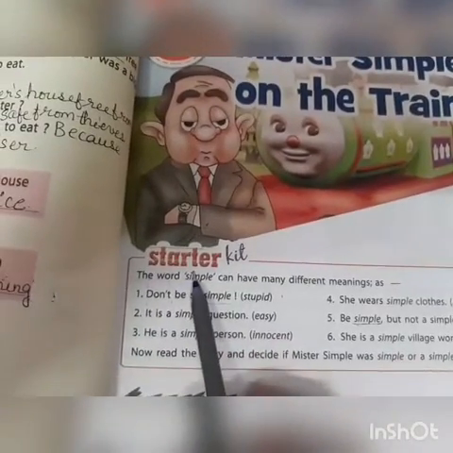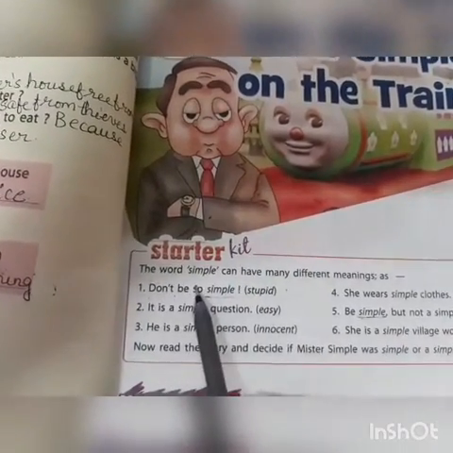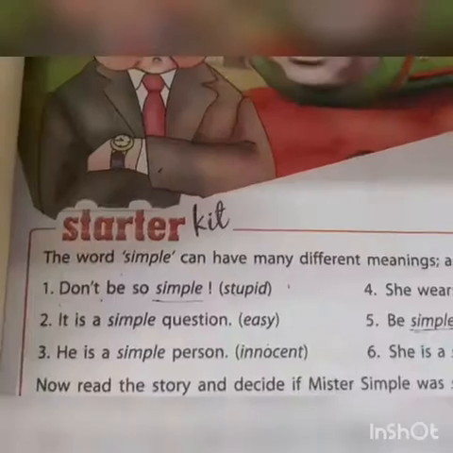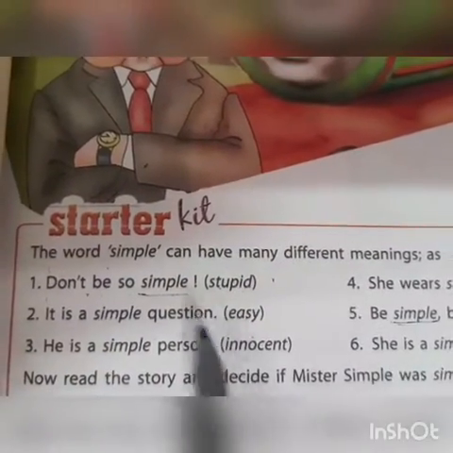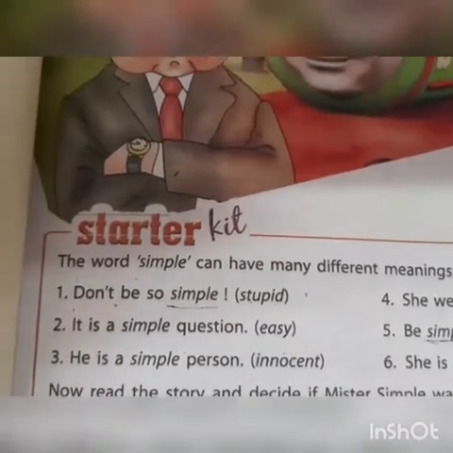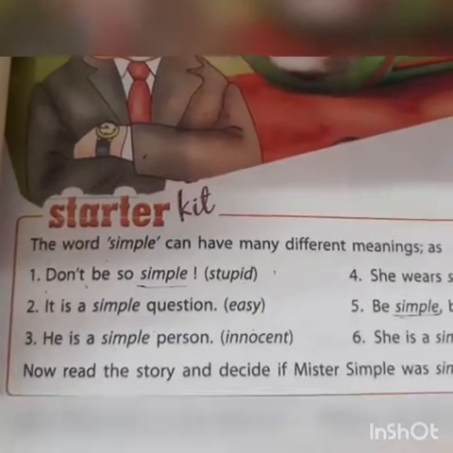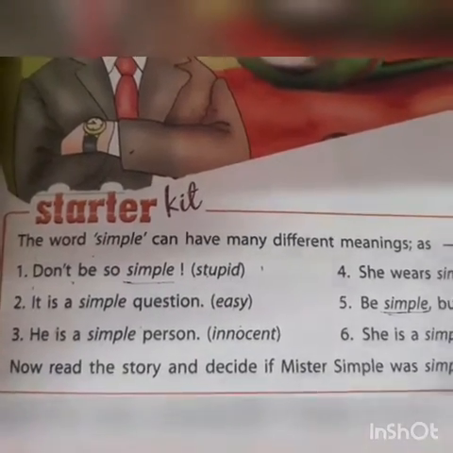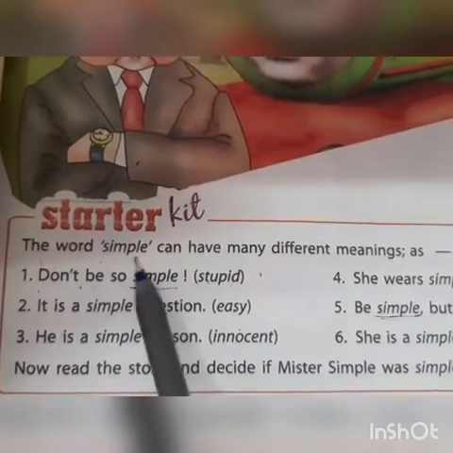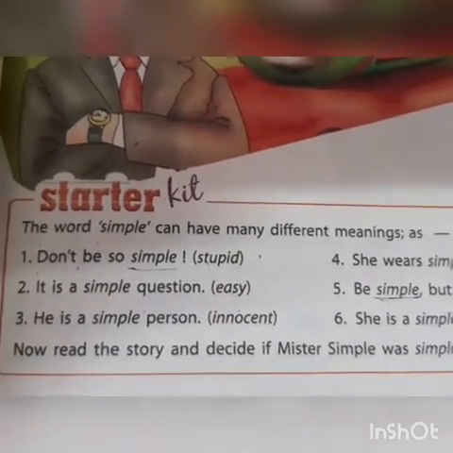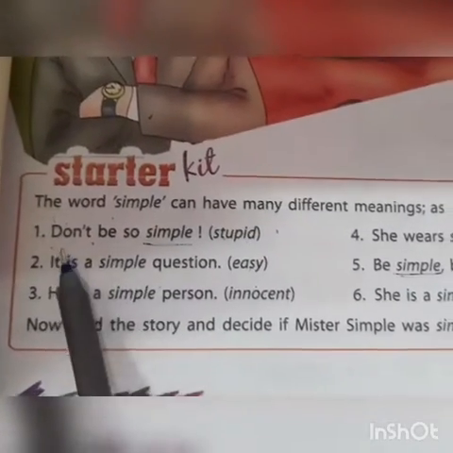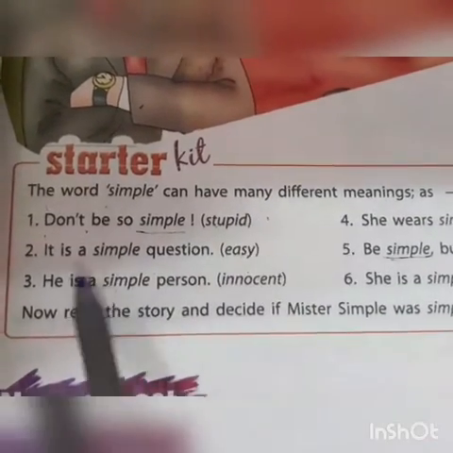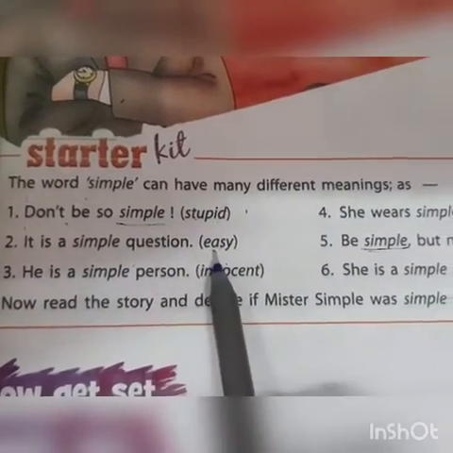Now first we'll start with the starter kit. The word simple has many different meanings. Now what are all the different meanings of simple here? In every type of sentence the word simple has some other meaning. As we say simple means easy, which is very सरल, एकदम होता है उसको हम simple बोलते हैं. लेकिन this simple word has many different meanings as we put it in different sentences. Like don't be so simple, that means don't be so stupid. Here simple means stupid. It is a simple question, that means it is an easy question.